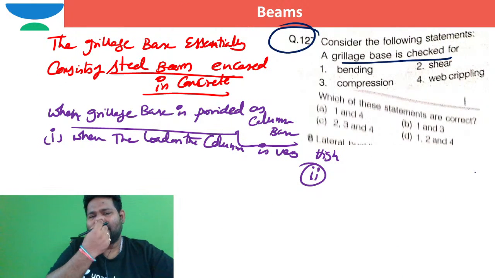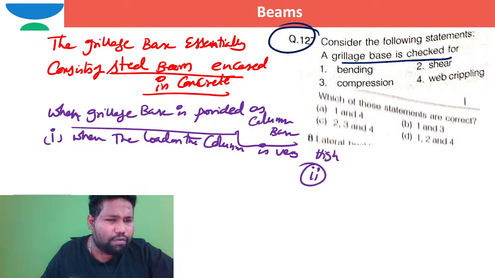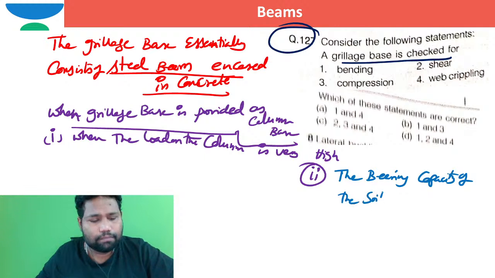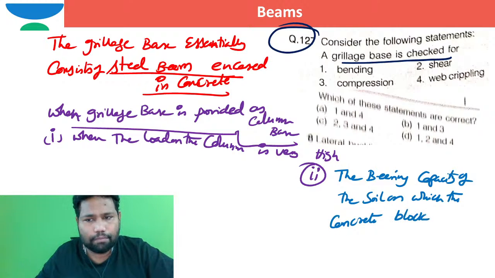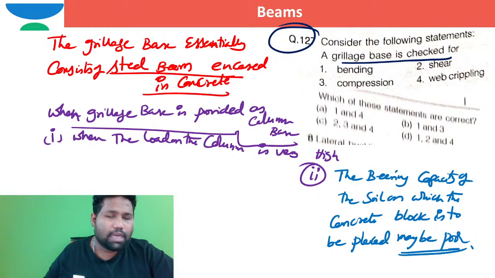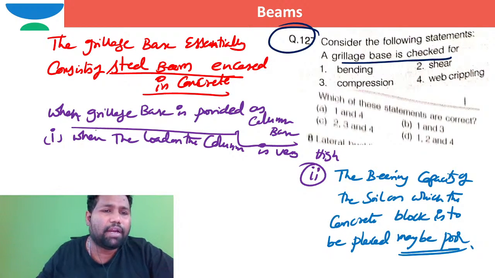So when will we go for this grillage base? I can say clearly we can go for grillage bases when the bearing capacity of the soil on which the concrete block is to be placed is poor, a poor safe bearing capacity. In such a case, I will go for this grillage beam.